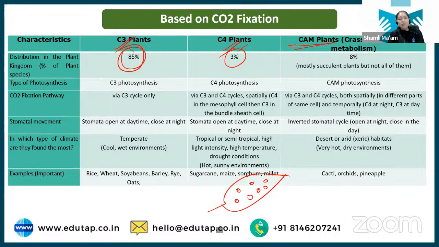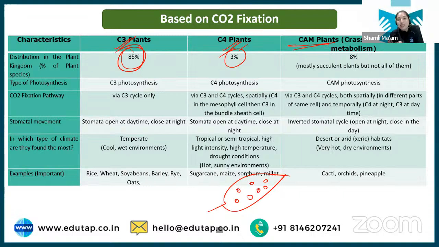Clear? Now, when the plant opens stomata during daytime for the absorption of CO2, then this cycle gets activated, either C3 or C4. But if the same thing happens for the desert plant, where we already have scarcity of water, because when the stomata opens, water also gets lost from the plant body. If these desert crops open up their stomata during daytime, what will happen? They can lose more water, and they cannot afford to lose more water because they are already present in water scarce conditions.